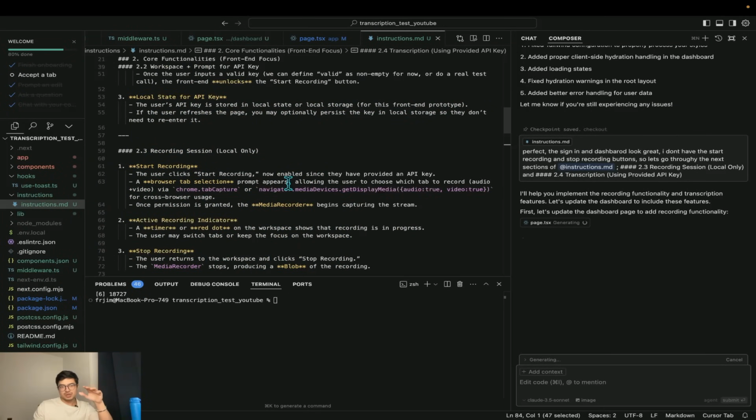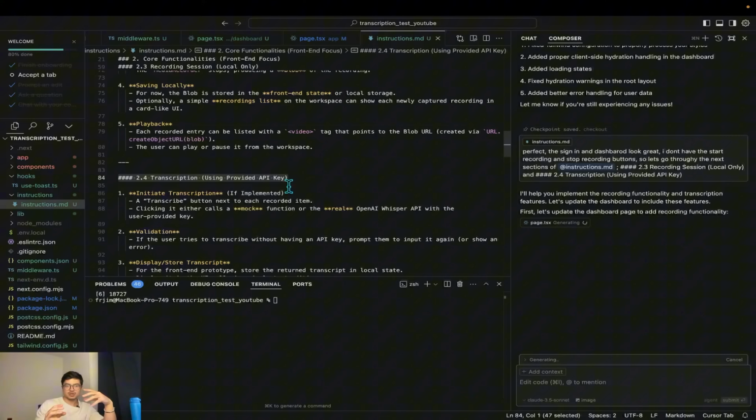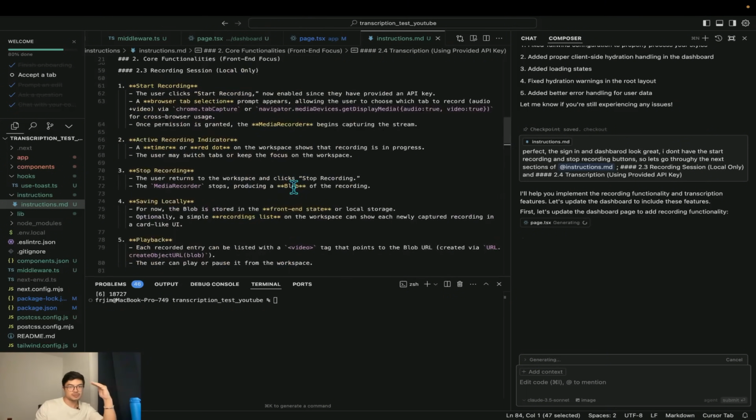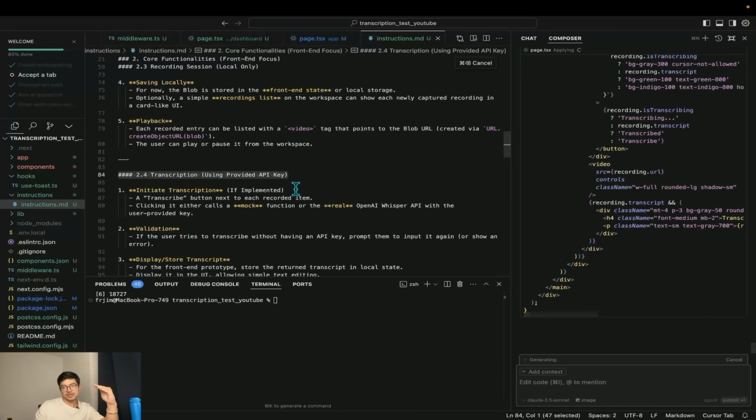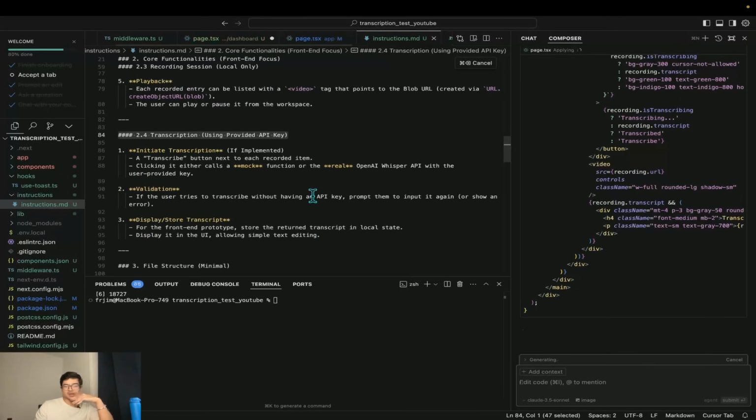So you go through each section and make sure that section works, and then you go to the next section. All right, so let's build a dashboard. Let's build a sign-in, then a dashboard, then the recording functionalities and whatnot. And then you can add your own little corrections.